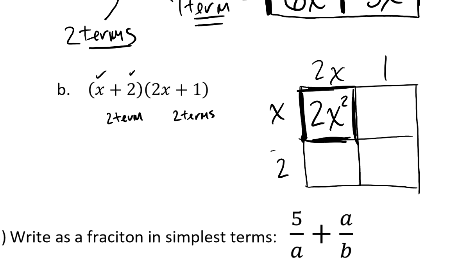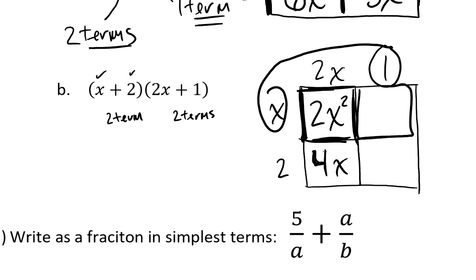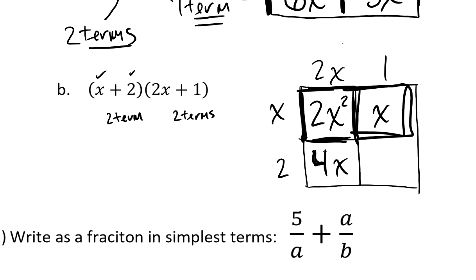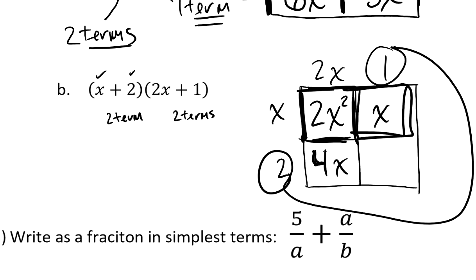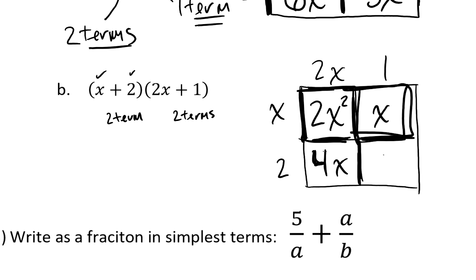Down below that, you can see I'm multiplying a 2 by 2x. 2 times 2 is a 4, and then it's just the 1x, so this is 4x. Up here I'm multiplying the number 1 by this x in order to get this area inside of here. 1 times x is just plain old x. And then my last box, I'm going to multiply 1 times 2. So this has a dimension up here of 1 by 2. So this piece has to have an area of 1 times 2, which is 2.